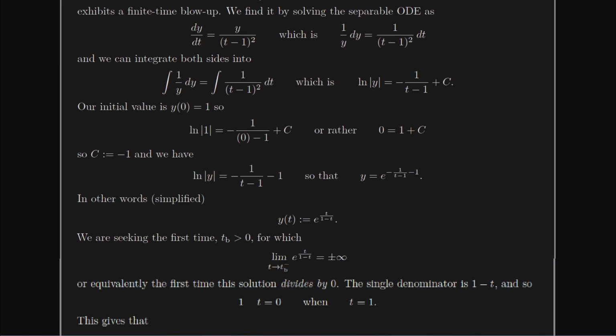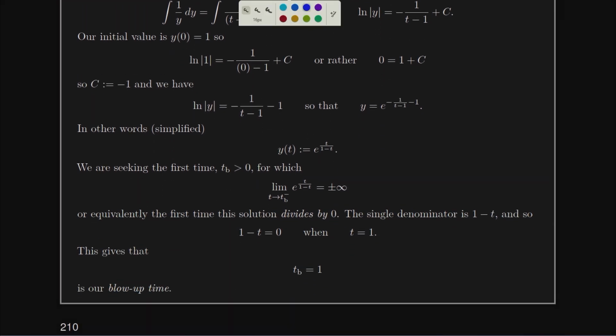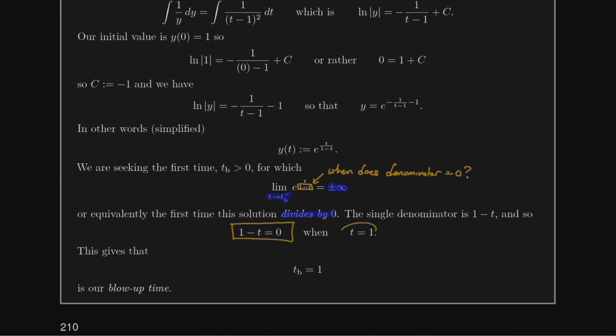As always, if we're searching for a blow-up time, technically it's the time at which, if I take a limit, I achieve the value plus or minus infinity. But let's be honest, it's always the same to find these. We're asking about dividing by 0. Okay, where's the denominator in this problem? It's right here. So when does the denominator equal 0? Well, the denominator is 1 minus t. When is that 0? That's going to be 0 at t equals 1. And so we say the blow-up time is 1.